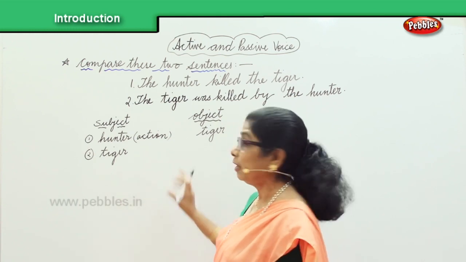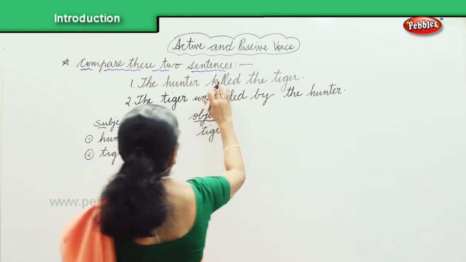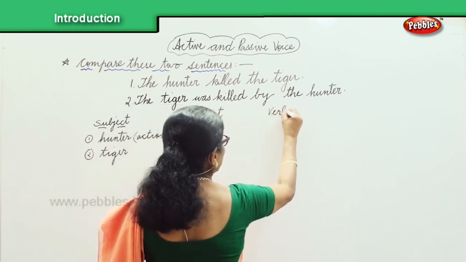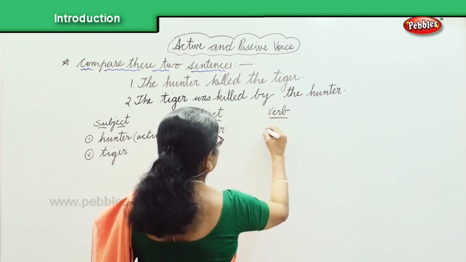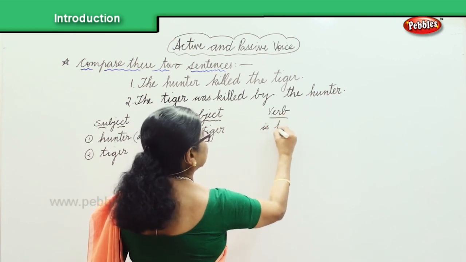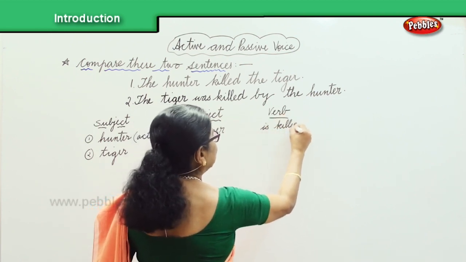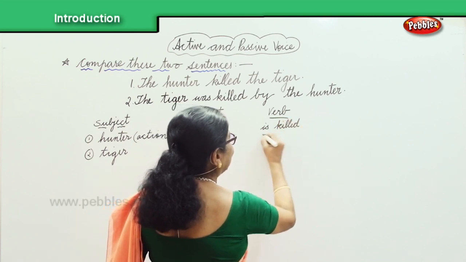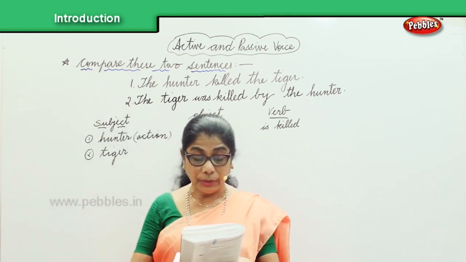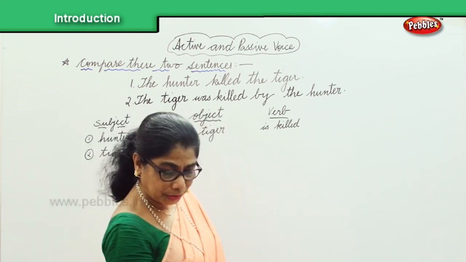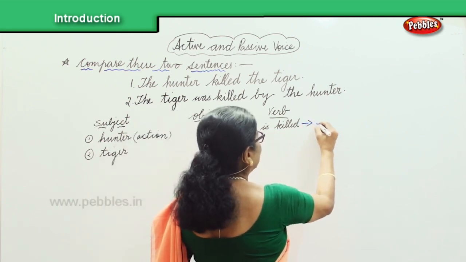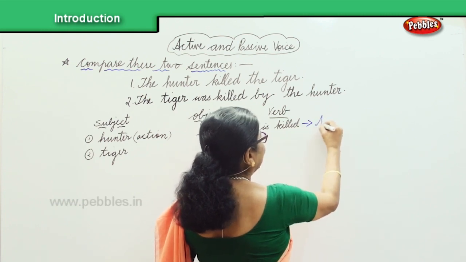Now, we got the subject, we got the object. The next one is the verb. We have the verb here, killed. What is killed? The tiger is killed. This verb killed is in the active voice. Active, killed. So the verb killed is therefore said to be in the active voice.